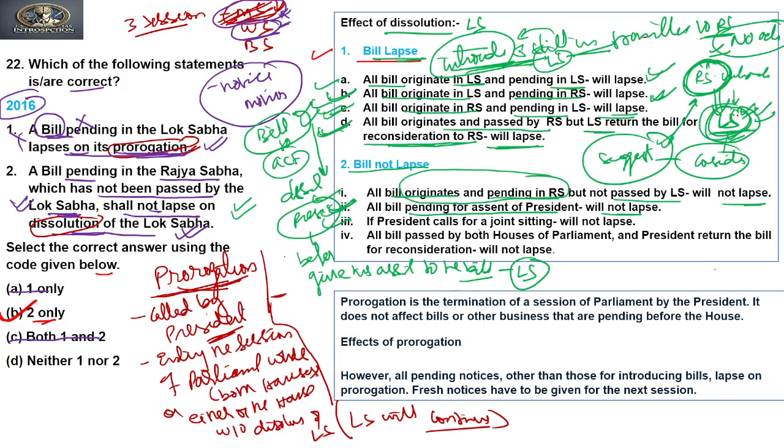Next, if the President calls for a joint sitting, the bill will also not lapse, right? Now suppose there is a disagreement, a deadlock is created between the two houses on any matter.